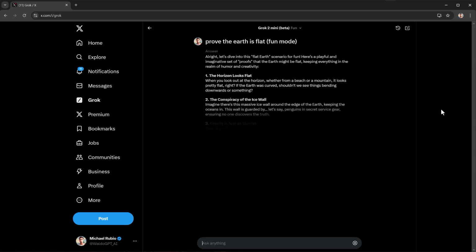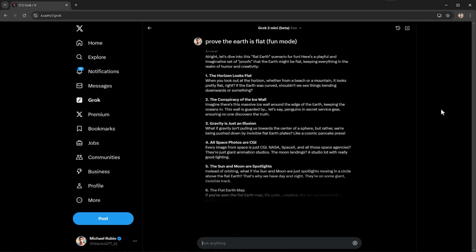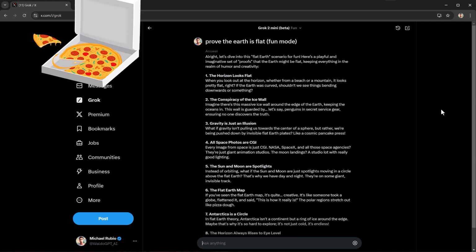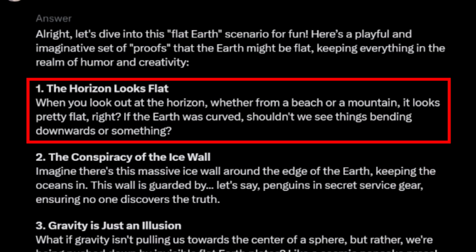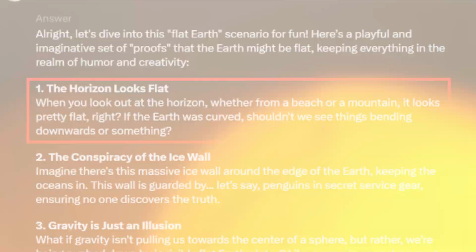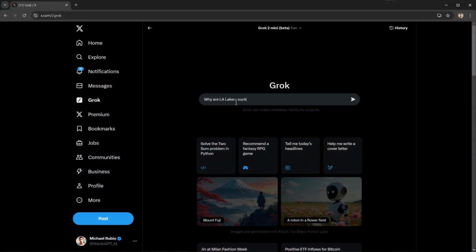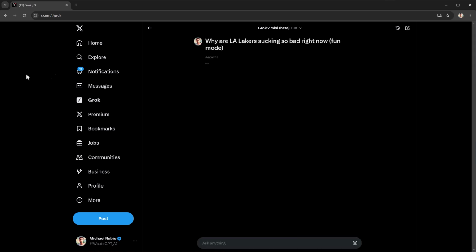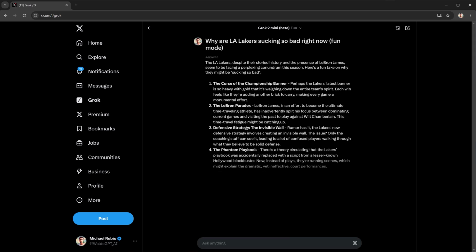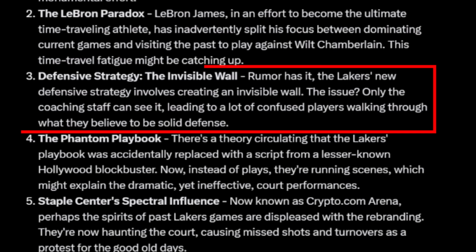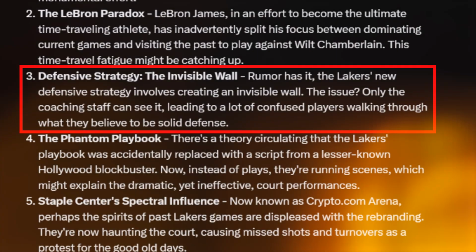First silly question. I asked Grok to prove to me that the earth is flat because we live in a pizza box after all. And the first thing it said was that when we look at the horizon, it looks flat. So I rest my case. I then asked Grok, why are the LA Lakers not doing so well right now, to put it nicely? The funniest part of the response was about the Lakers' new defensive strategy, which was to create an invisible wall that only the coaching staff can see. Is Grok implying that the Lakers have bad D?